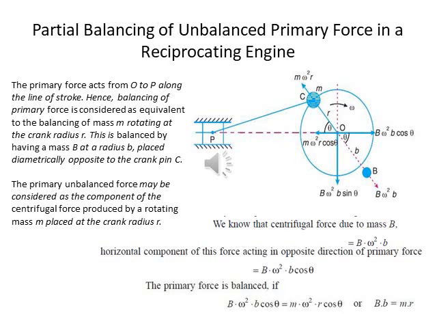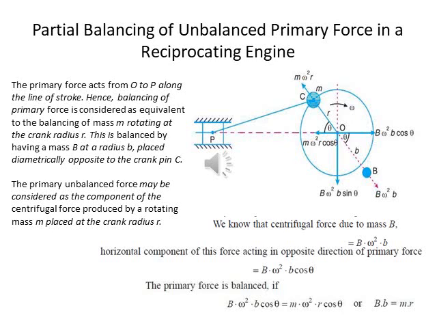So the centrifugal force due to the mass B is equal to B omega square b. The horizontal component of this force, acting in the opposite direction to the primary force, is equal to B omega square b cos theta. The primary force is balanced if B omega square b cos theta equals m omega square r cos theta. So we can say that B into b equals m into r.